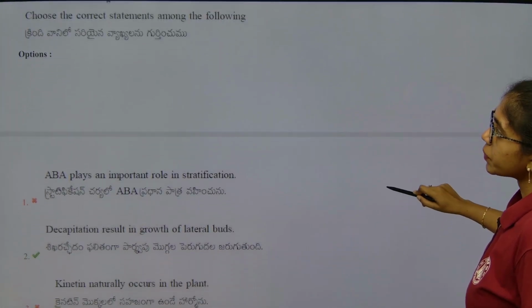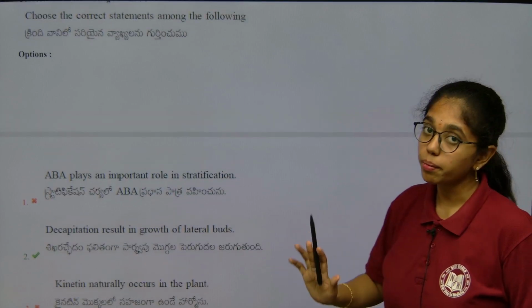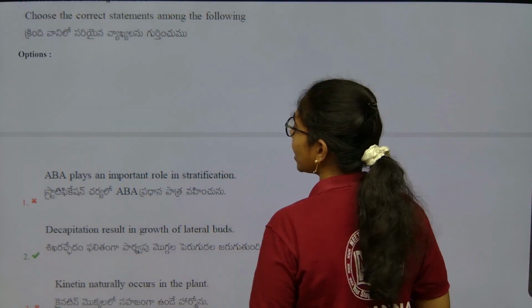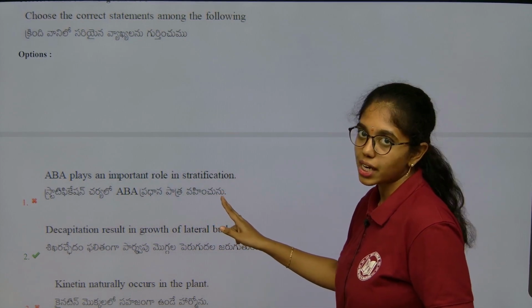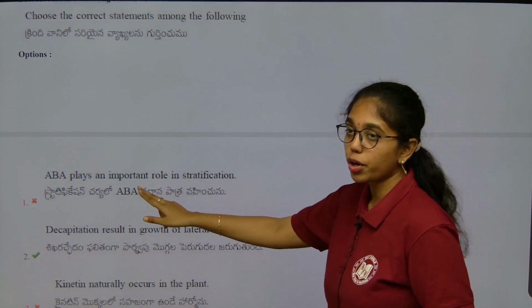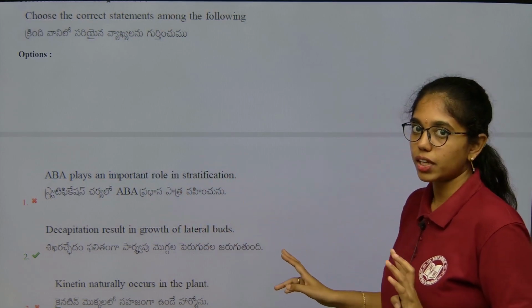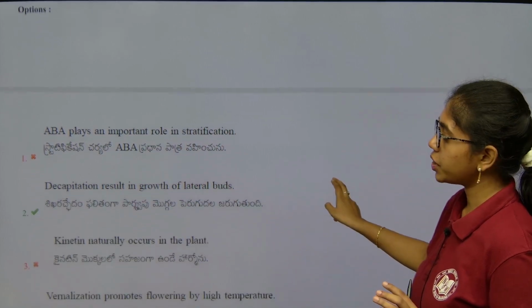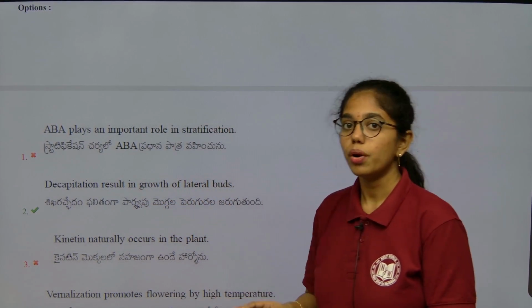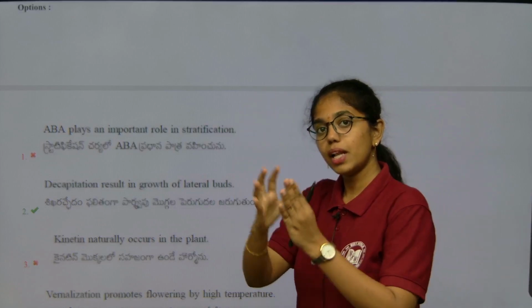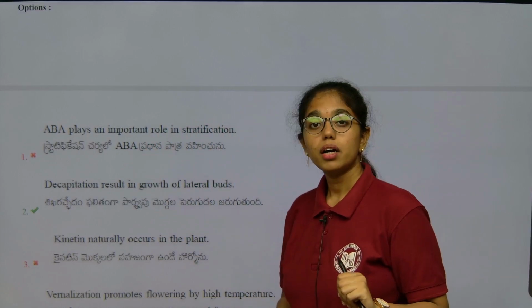Next question. Choose the correct statement among the following, he is asking. This is again from plant hormones only. So, abscisic acid plays an important role in dormancy, not in stratification and scarification. Gibberellic acid will play a major role in scarification and stratification for seed germination. Decapitation results in the growth of lateral buds. True, decapitation of apical buds will help in the growth of lateral buds by removing what phenomenon?